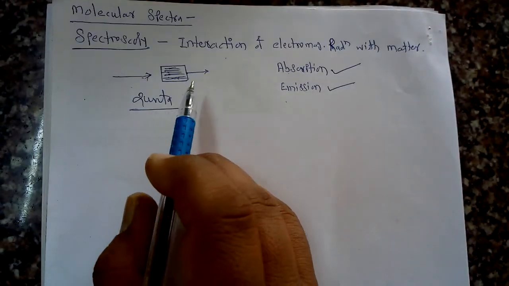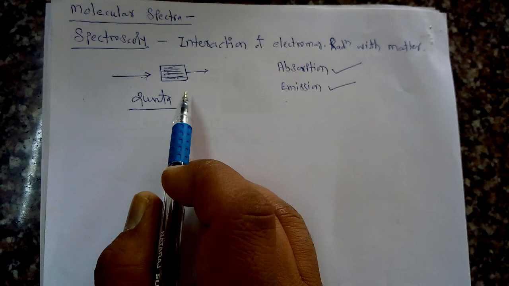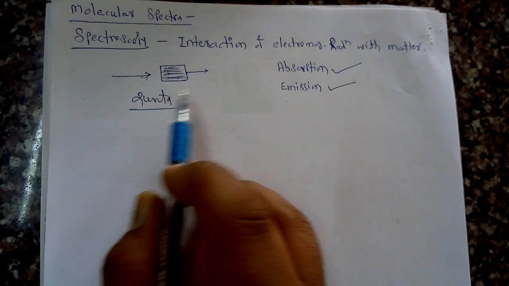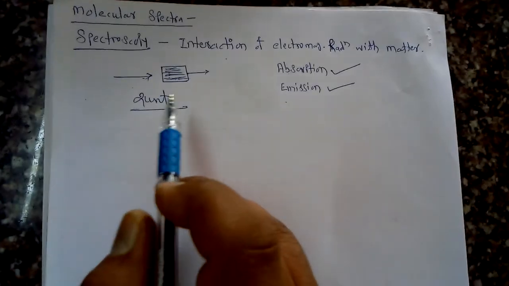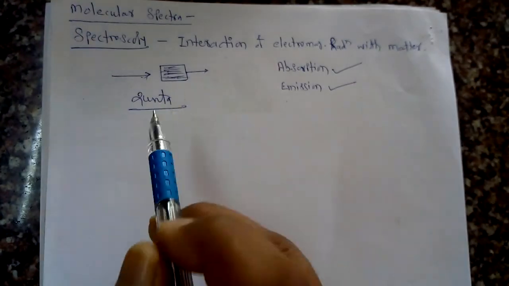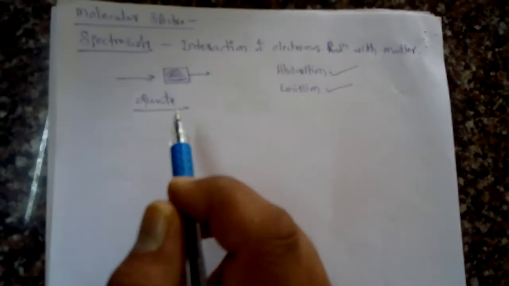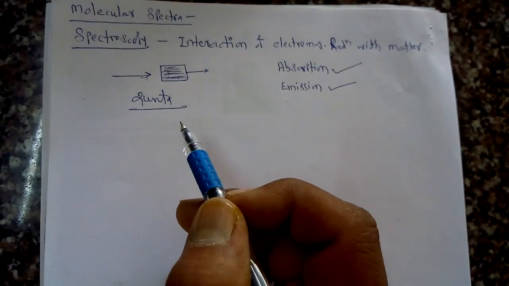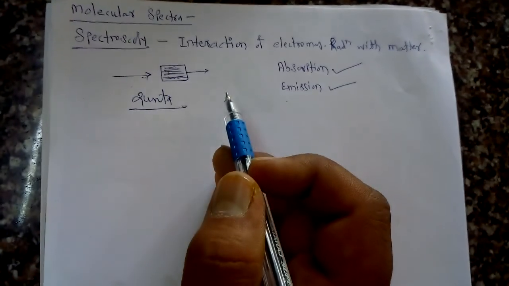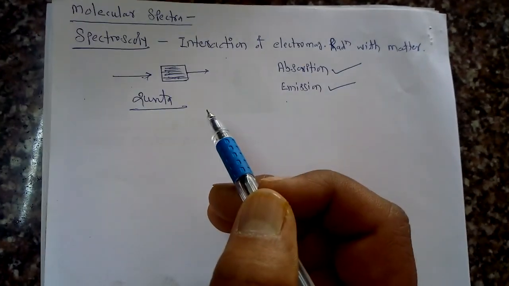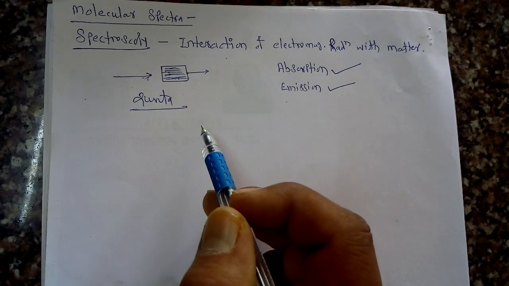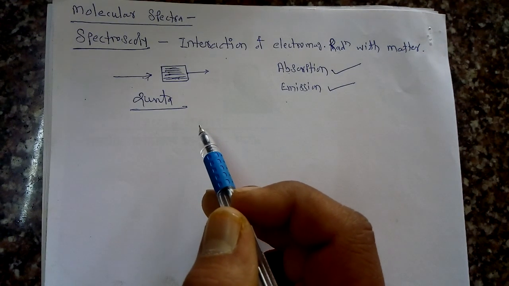We know that these radiations are considered to be simple harmonic waves. Due to this, they have some important properties, which we already know: wavelength, frequency, wave number, amplitude, intensity, and velocity. All these properties are associated with a particular electromagnetic radiation, since it is considered to be a wave.